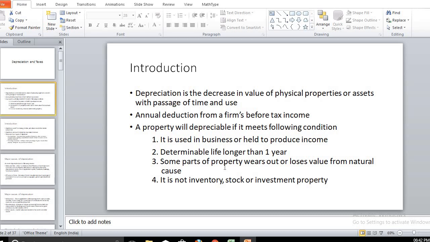Such depreciation can be used for physical property or assets.